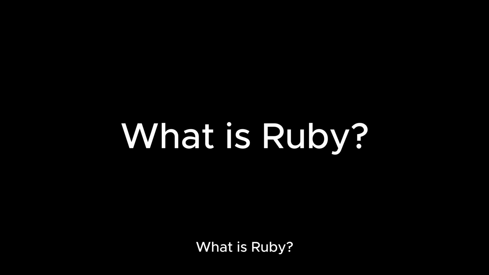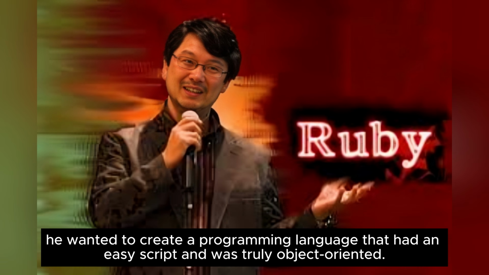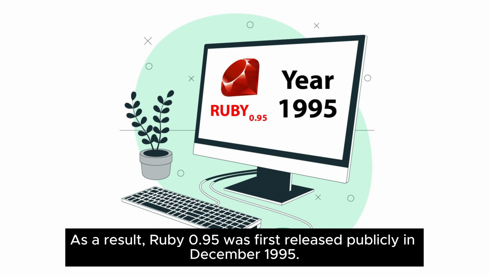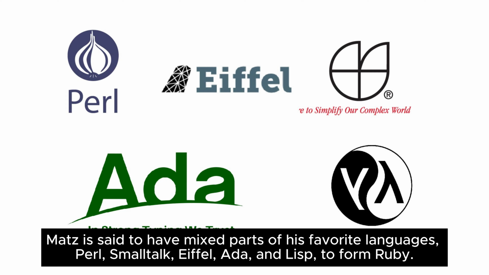What is Ruby? When Yukihiro Matsumoto decided to work on Ruby in 1993, he wanted to create a programming language that had an easy script and was truly object-oriented. As a result, Ruby 0.95 was first released publicly in December 1995. Ruby is a carefully balanced language. Matz is said to have mixed parts of his favorite languages, Perl, Smalltalk, Eiffel, Ada, and Lisp, to form Ruby.